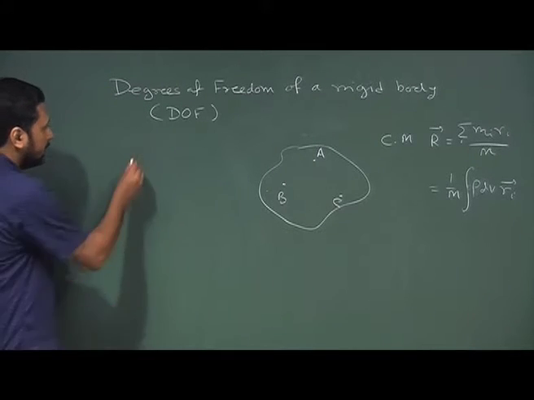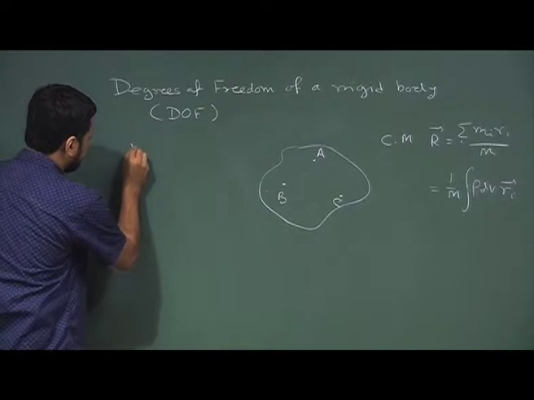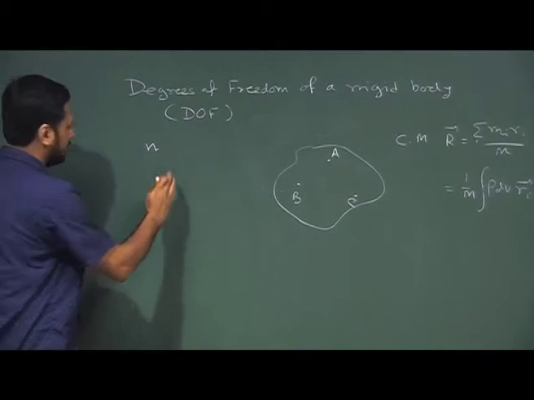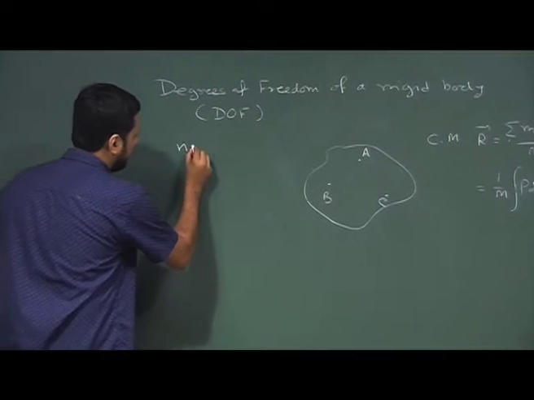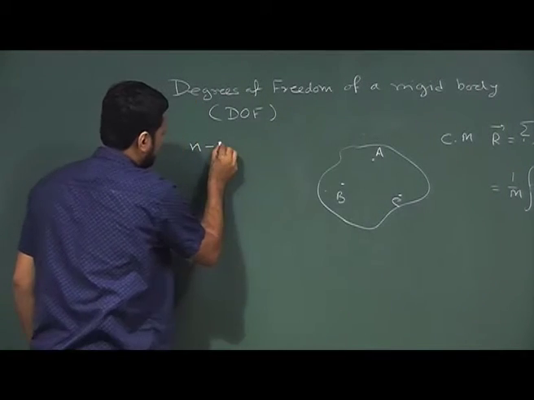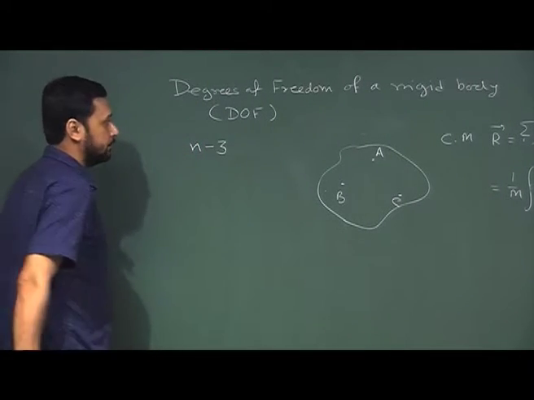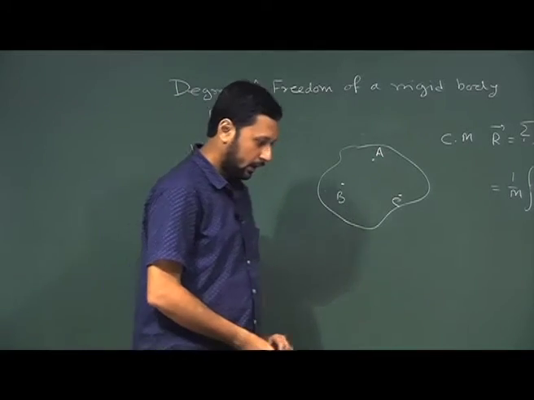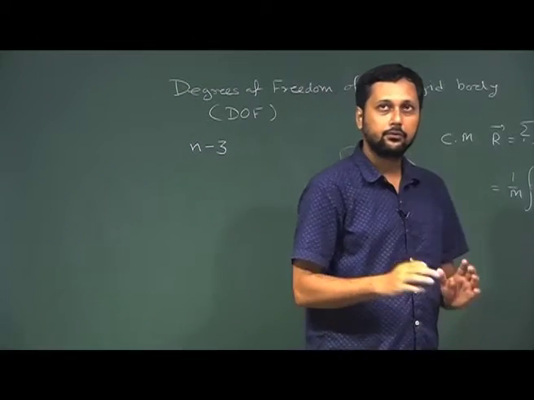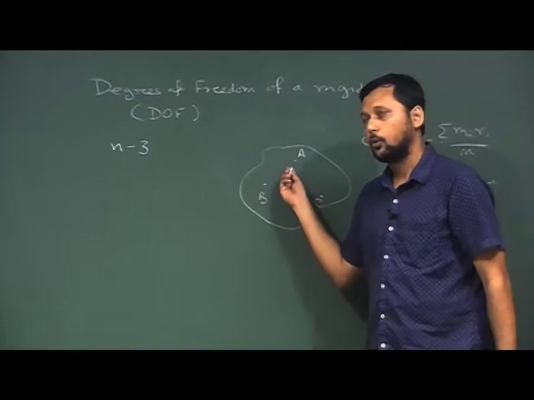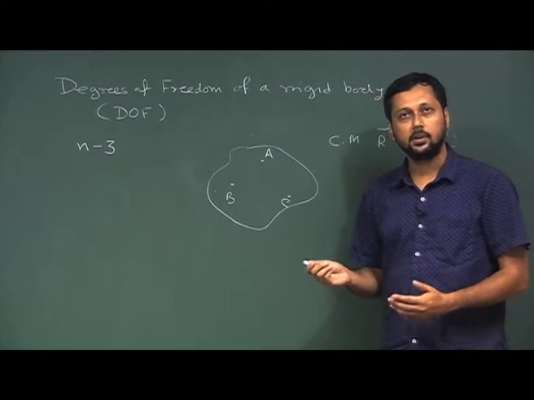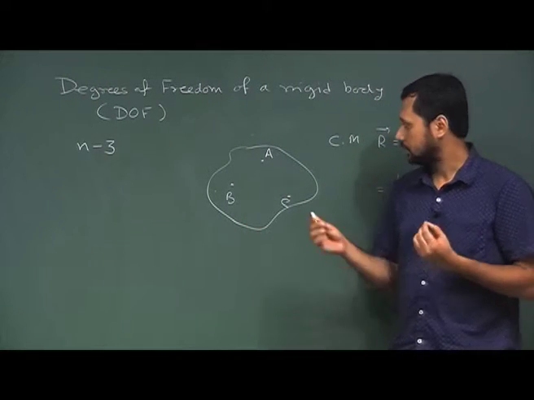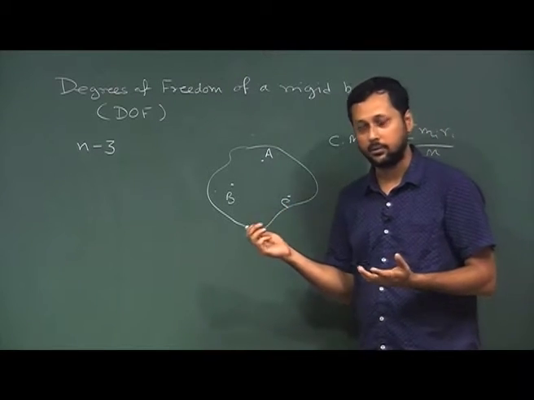Now, if the rigid body to begin with has n degrees of freedom, n being unknown at present, then the moment we fix A, we are taking out 3 degrees of freedom from it. Now, after we fix this particular point, what could be the possible motion of the rigid body? It can move with one point fixed.